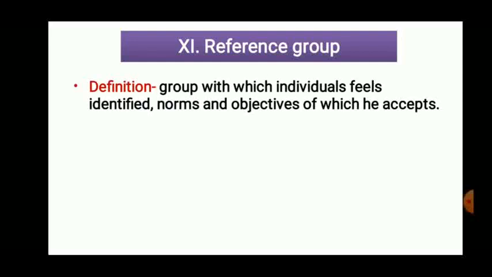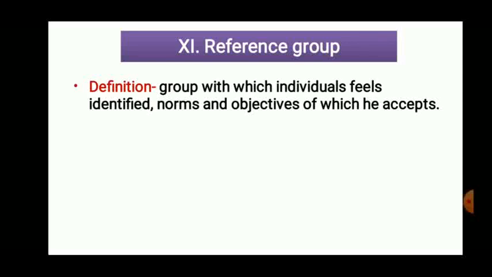And the last type of group classification is the reference group. Now this definition is going to be asked: the group with which individual feels identified and norms and objective of which he accepts. That is the reference group. That means that particular person is called by that particular group.